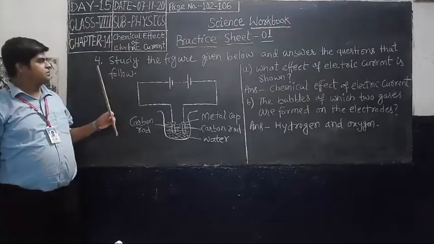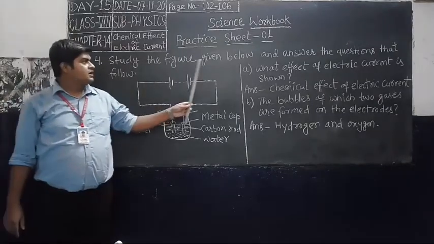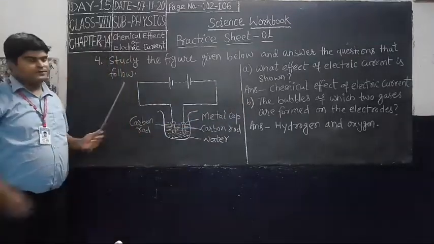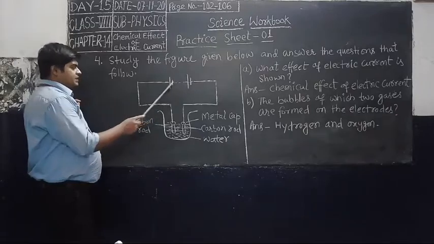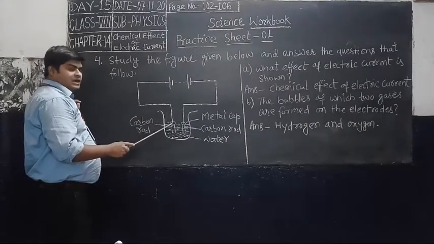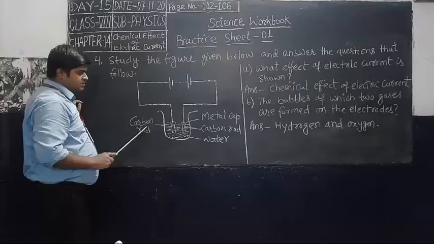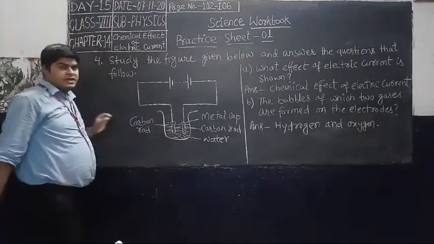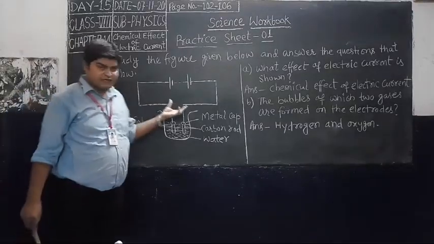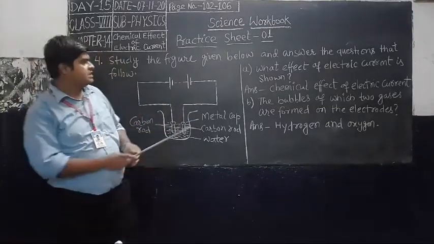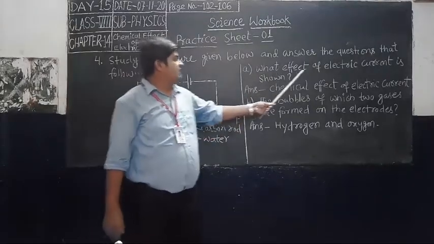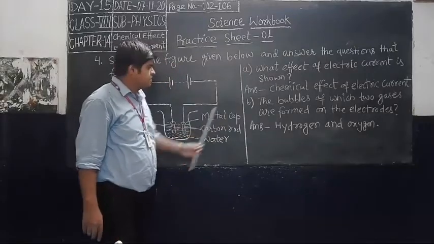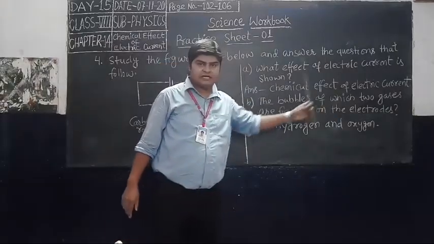See question number 4. Study the figure given below and answer the questions that follow. See, this is the figure. Battery is connected to a wire and with electrodes. This is a carbon rod. This is a metal cap. Okay, carbon rod, and this is water. Now give the answers to the questions based on this figure. Question number A. What effect of electric current is shown? Chemical effect is shown. So the answer is chemical effect of electric current.